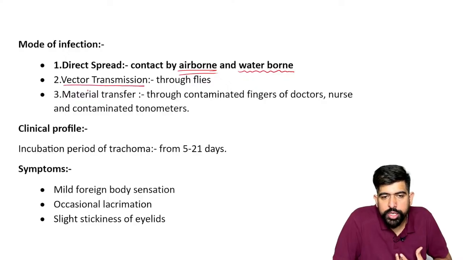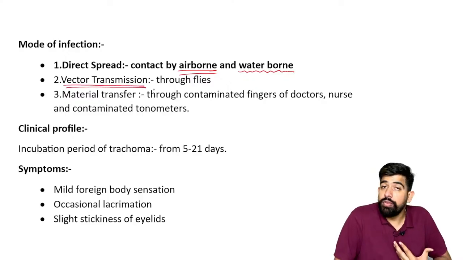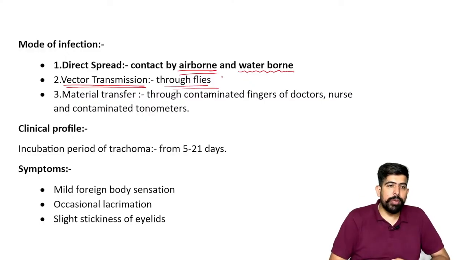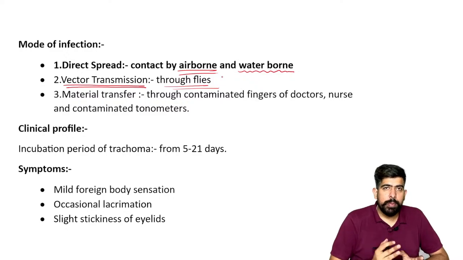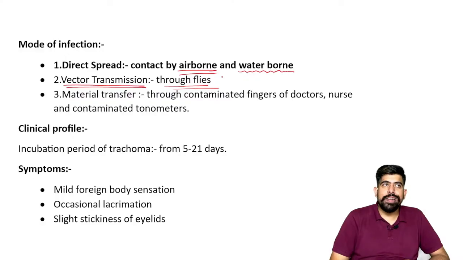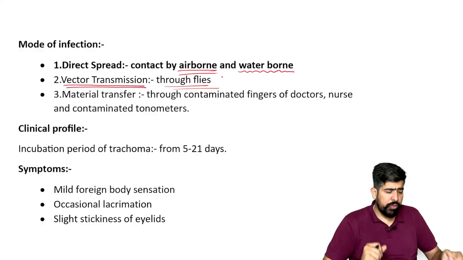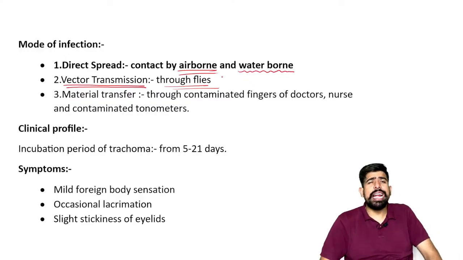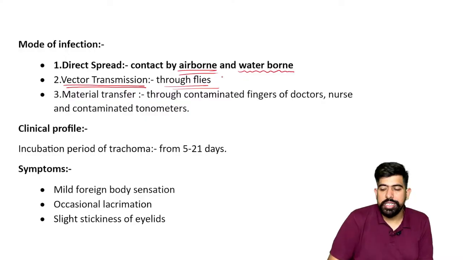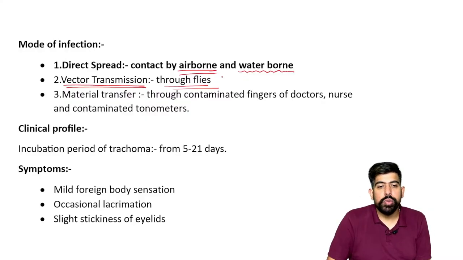Also, what is the next type of transmission? It can be transmitted through a vector. And what is the vector of trachoma? The fly, which is our house fly, right? So what can be the possibilities, guys? Please remember. One patient has trachoma, the fly sits on the eye, carries chlamydia trachomatis on its feet, and comes to the non-infected patient's eye. So it can cause this through flies.